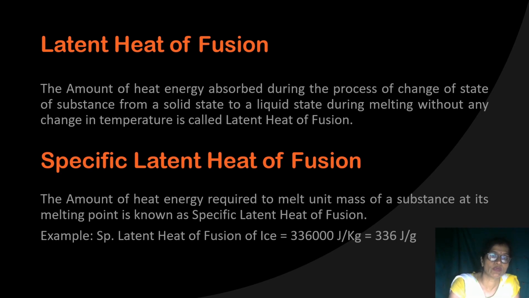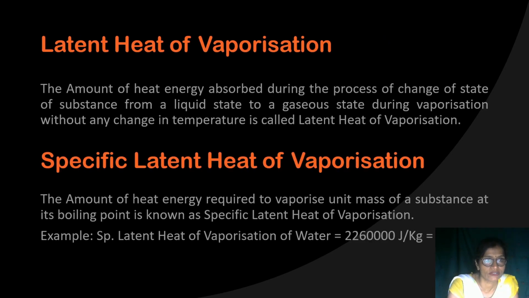Now next is latent heat of vaporization. What is latent heat of vaporization? Latent heat of vaporization is the amount of heat energy absorbed during the change of state of a substance from liquid state to gaseous state at a fixed temperature.